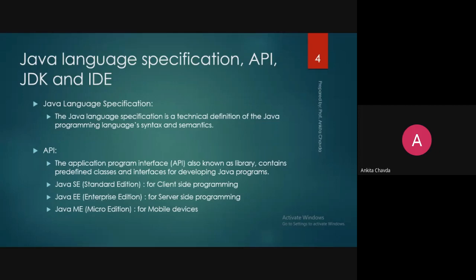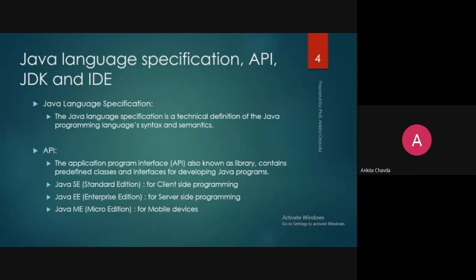Now you'll ask, what is the Java language specification? The specification means nothing but your programming language's syntax and semantics. Suppose in C++ you have to write cout, then the left bitwise operator, then write something in double quotation marks, and that will be printed on the output screen. That is syntax. In the same way, Java has its own syntax and semantics.